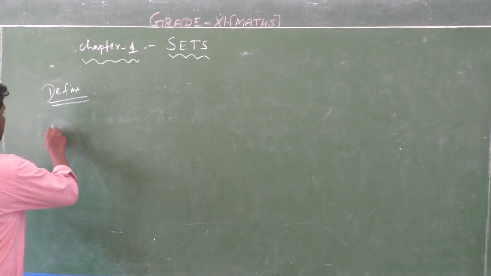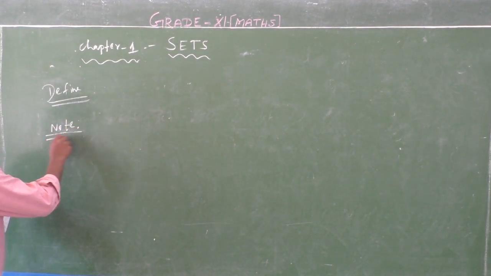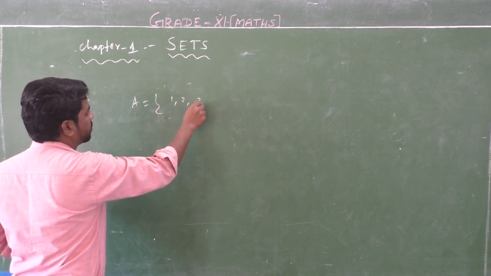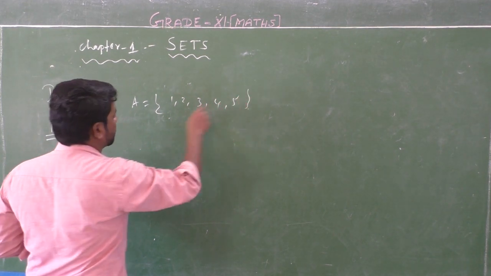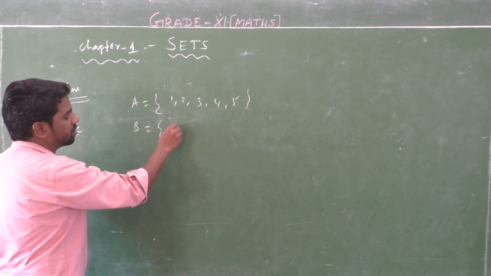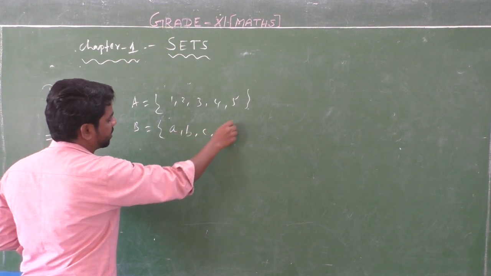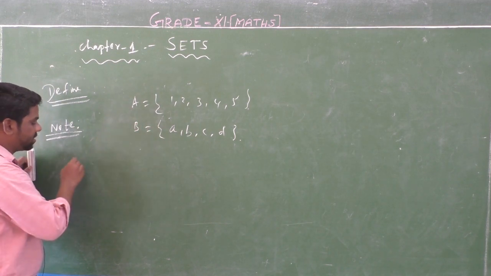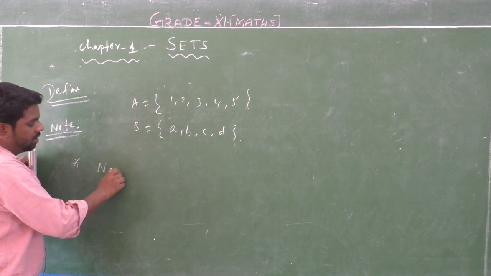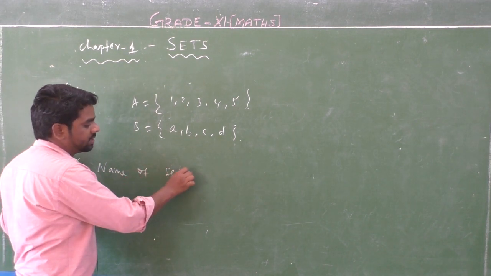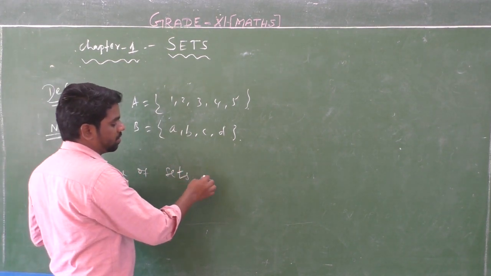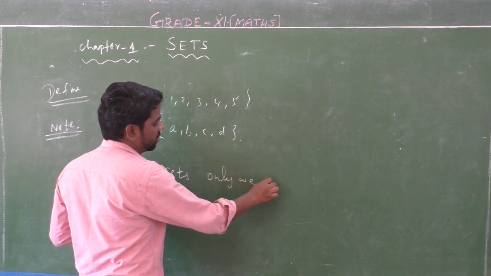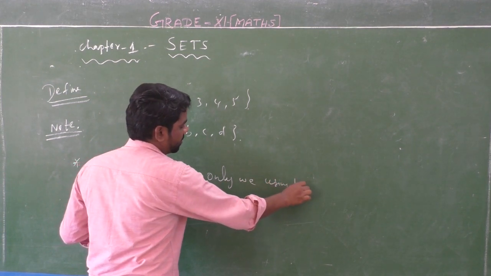Note. Listen students, for example, A is equal to 1, 2, 3, 4, 5 on one side, and B is equal to a, b, c, d on another side. Listen, here the names of the sets are only written using capital letters.